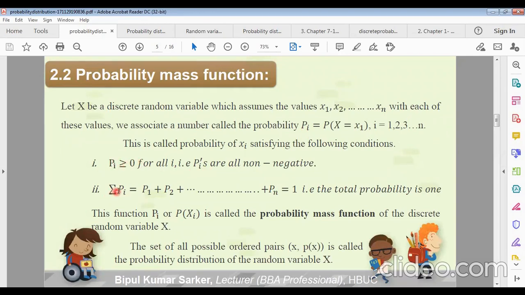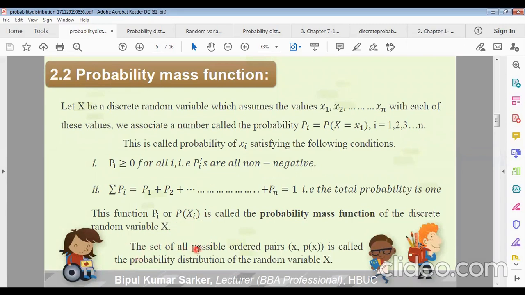If we take the sum of all the probability function values, this will be 1. The sum of all probabilities will be 1. That means the total probability is 1. Remember it. This function pi or p(xi), in some books you can read it as p(xi), the probability of xi, is called the probability mass function or probability function of the discrete random variable.